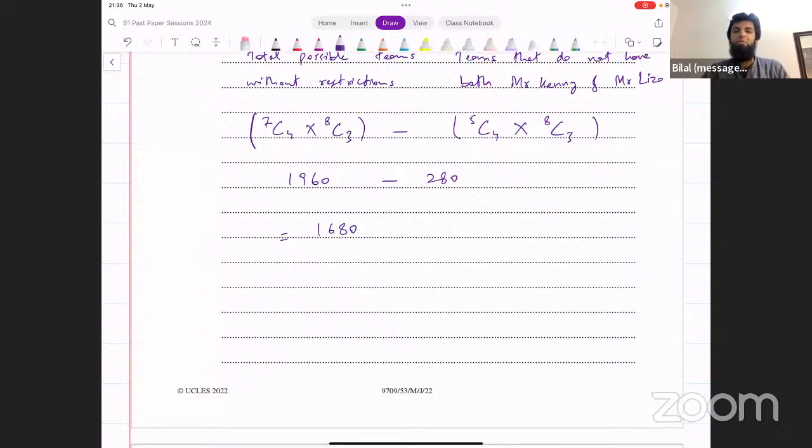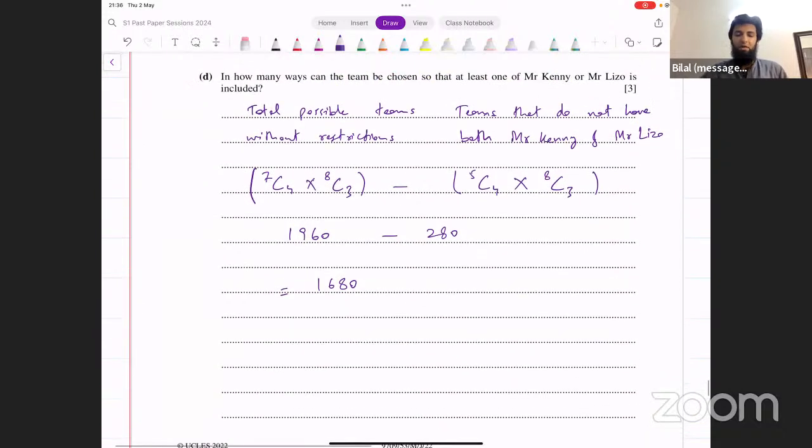This is one way to do this, or you could make 3 cases where one of them is selected, the other is not selected, and then the other is selected, the first is not selected, and then they're both selected, and then add those 3 cases together. You could also do it like that. Make sense? No problems? No questions?